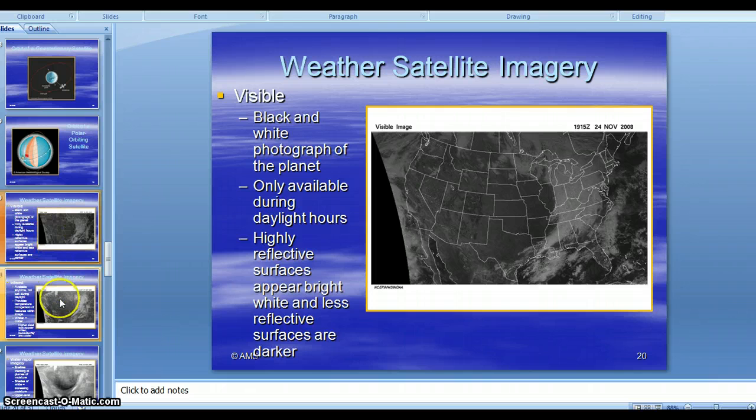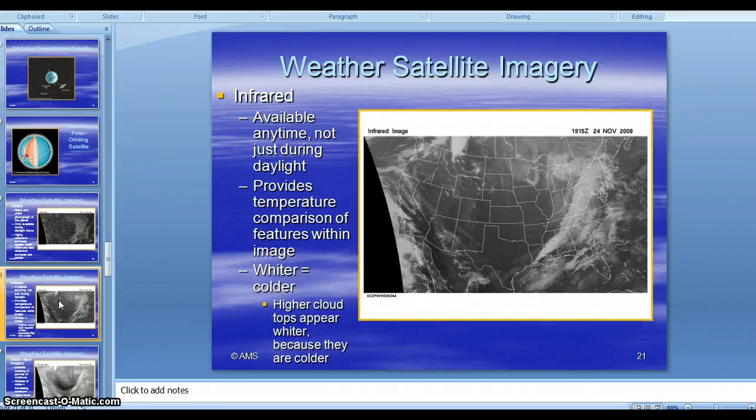Infrared will fill in the gaps, because it can be used anytime. It just detects the heat. And so the whiter the clouds, the colder they are, whereas the darker they are, the warmer they are, which is why the land mass looks like it's more on that black side, because the land is going to be warmer than the air when you see those clouds in the top part of the atmosphere. So infrared can still give you a lot of information. It's just visible has a lot more detail to it.